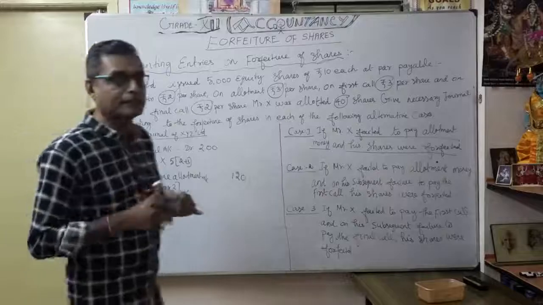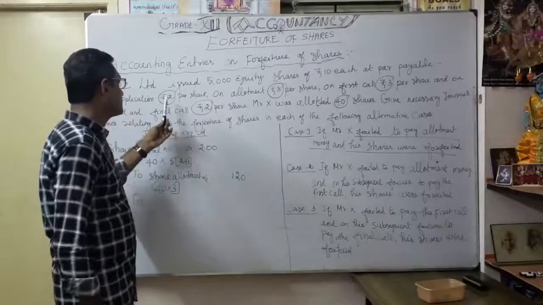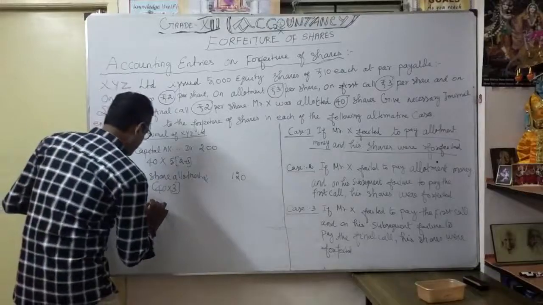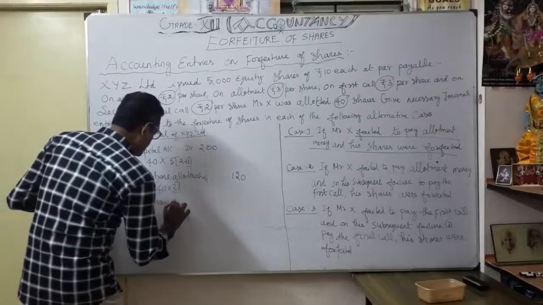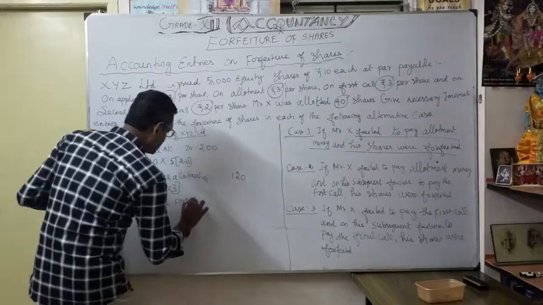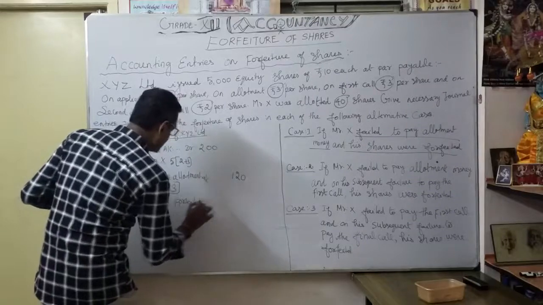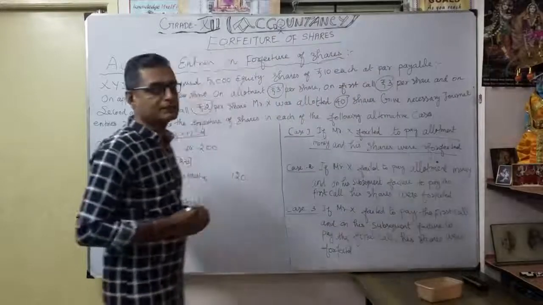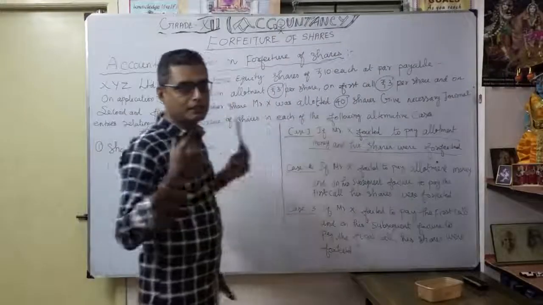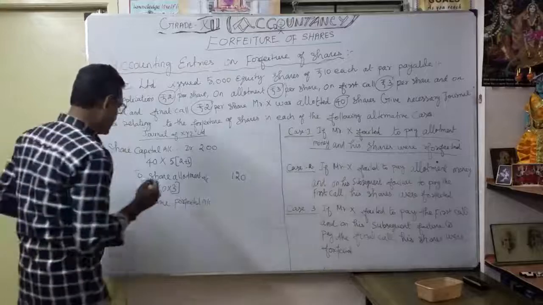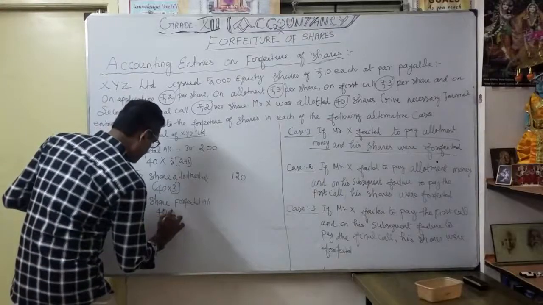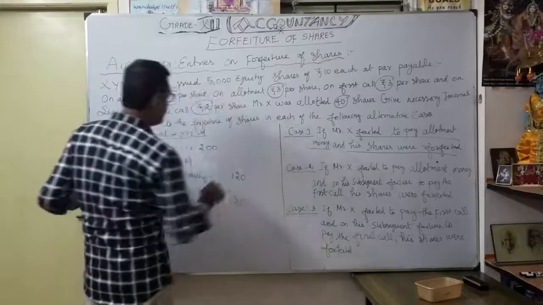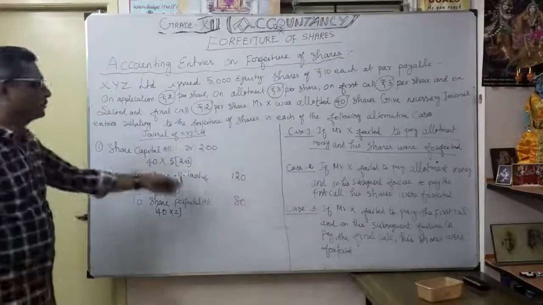So now how much are we going to forfeit? Actually how much did they pay? They paid only 2 rupees, isn't it? How much? 80 rupees. That's what here we are going to write. To share forfeited account. How much? Only 2 rupees. The X paid for 40 shares. That money was taken by the company, isn't it? So 40 into 2 rupees. Okay, 80 rupees. Now you will see debit and credit, both sides will be clear.